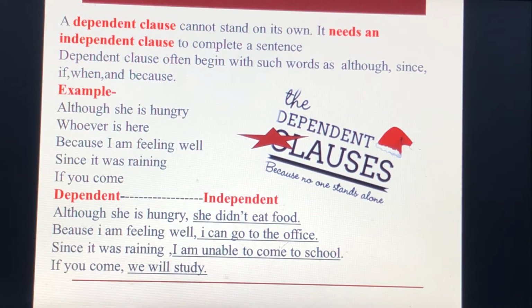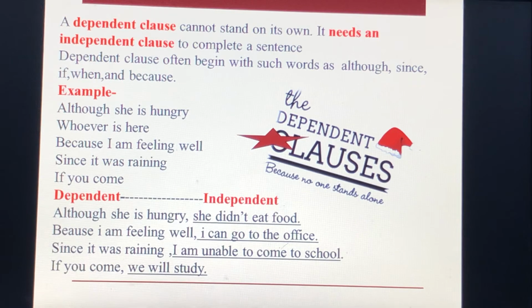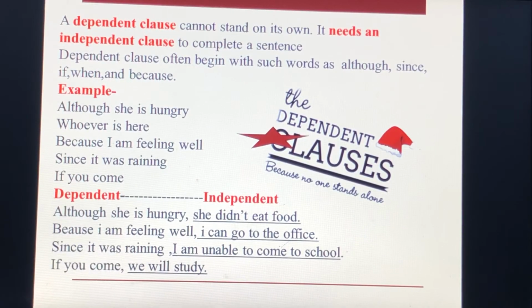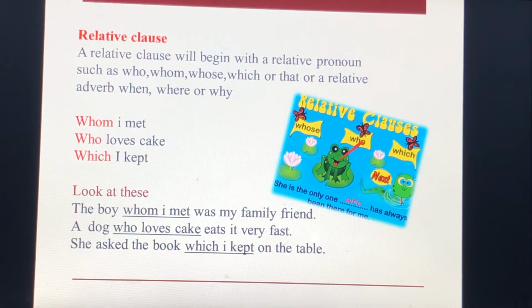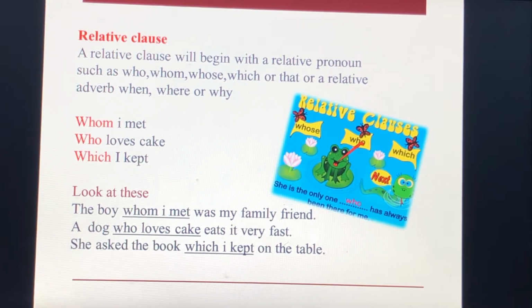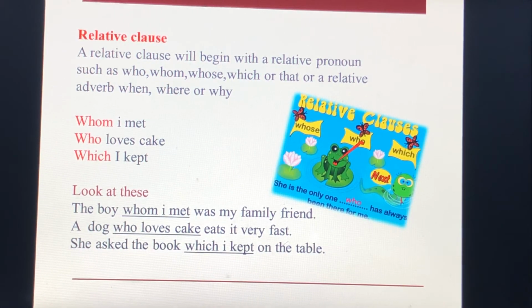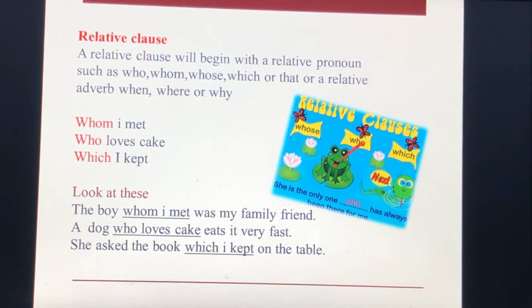Relative clause. A relative clause will begin with a relative pronoun such as who, whom, whose, which, or that, or a relative adverb when, where, or why. Example: whom I met, who loves cake, which I kept. So we can see here also, like subordinate clauses, relative clauses cannot stand alone as complete sentences. You must connect them to the main clause to finish the thought.